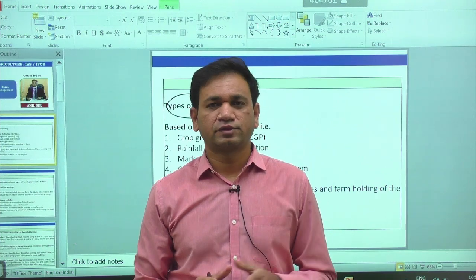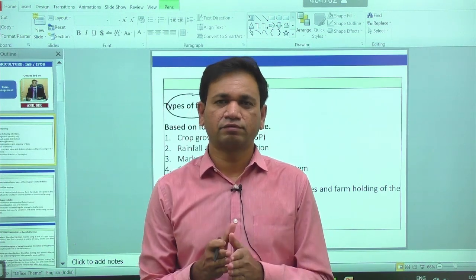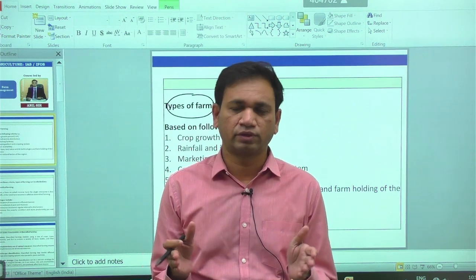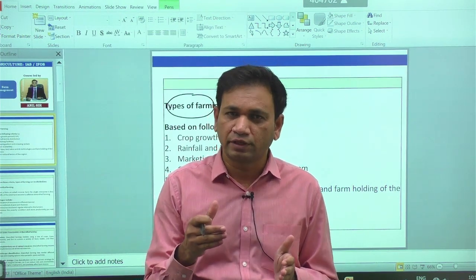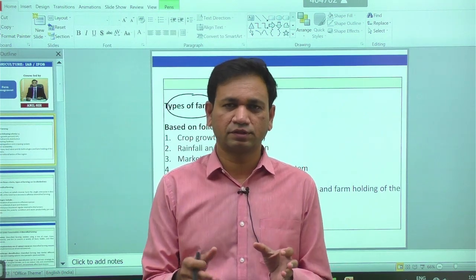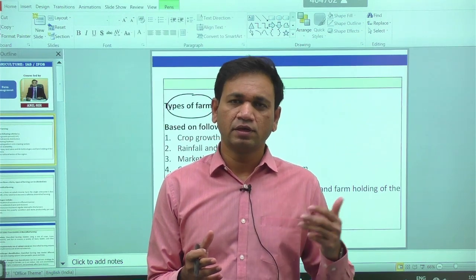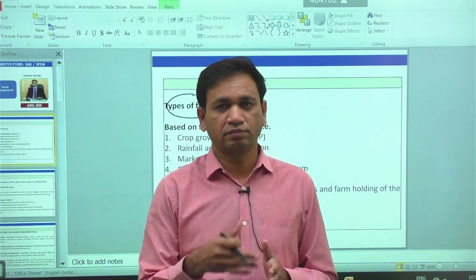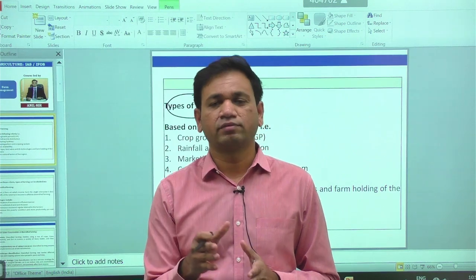The types of farming may vary from one region to another, right? When you travel from Kashmir to Kanyakumari, different types of farming are possible. In some regions, we find monocropping. In some regions, a diversified farming system. In some regions, a specialized farming system. In some regions, especially the Bundelkhand region and Deccan Plateau, we have dry farming.